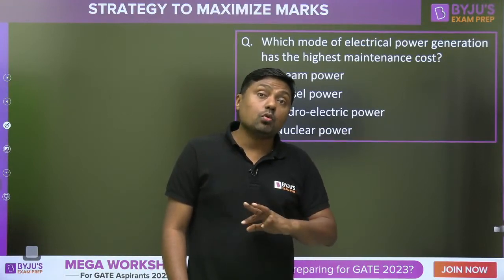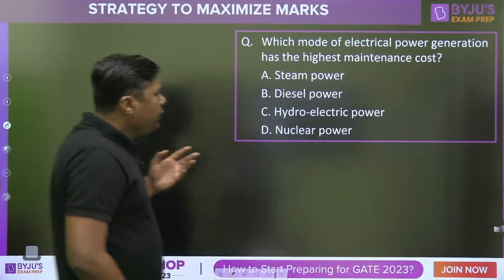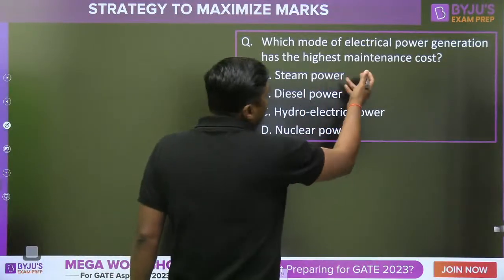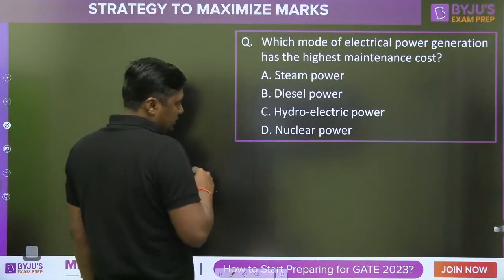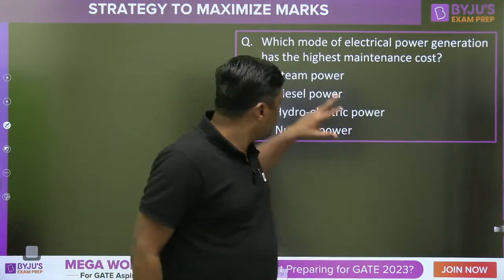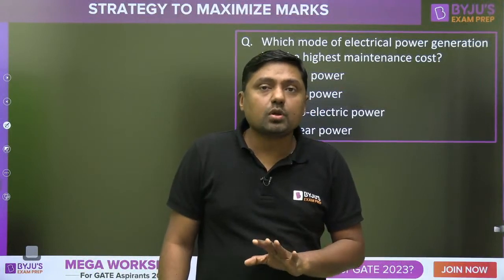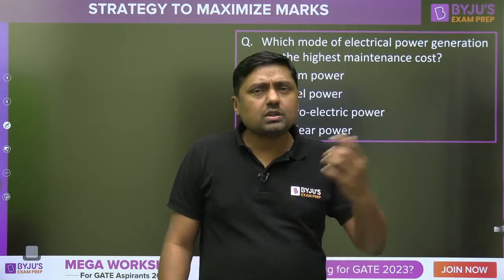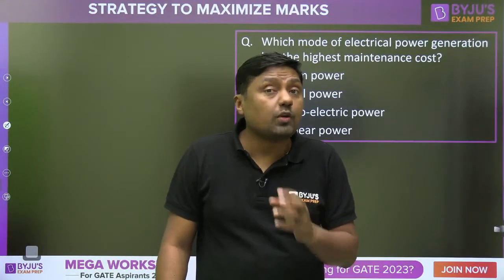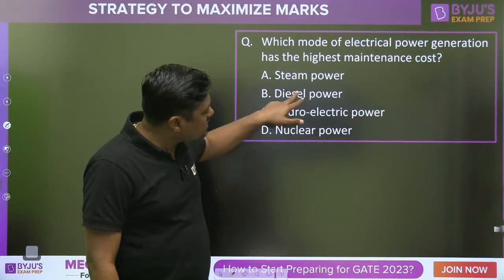Maintenance is included in installation. And then the third one is running cost. So I am giving steam power. Steam power means NTPC, and we are using coal for this. Diesel power, hydroelectric, nuclear power, right? Watch this. Steam power has a fixed cost for installation and a fixed running cost. But diesel has the highest running cost, and that's why we are not using the diesel power plant normally. It has more running cost.